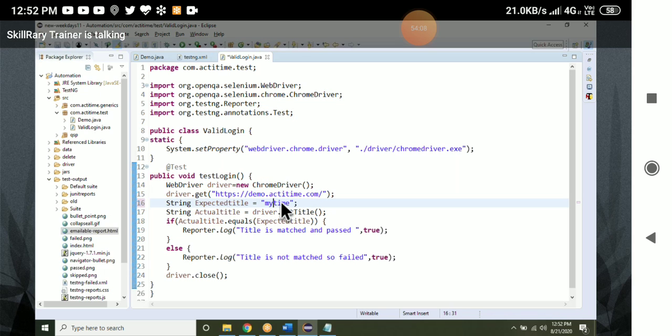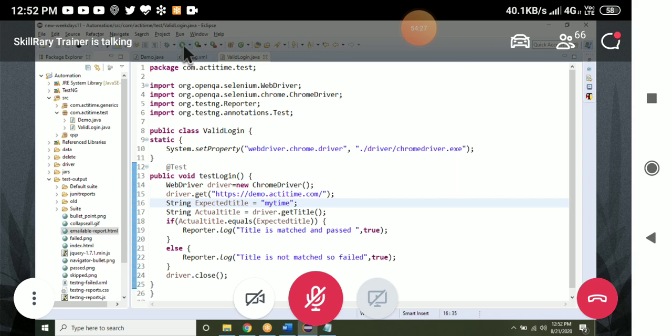My time I will give. Title is what? My time. Instead of active time login, I have given what? My time logout I will give. My time iPhone, something you give. Okay, it still fails. Now intentionally we are failing the test case. Let me execute this test case now, to see whether it is going to fail the test case or not.